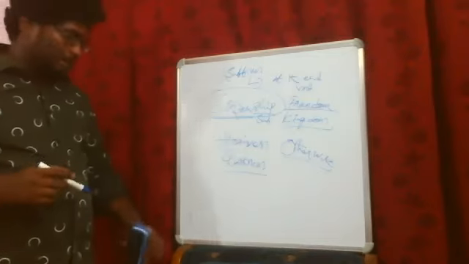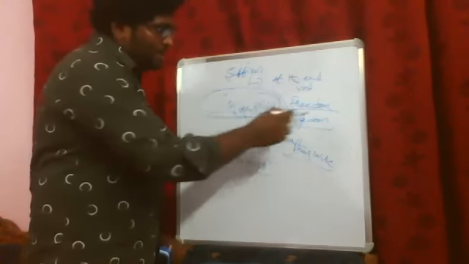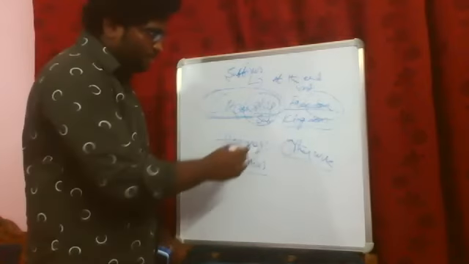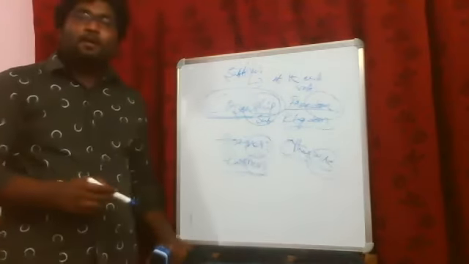See here, I'll tell you one thing. You can ask me, how are you writing these: SHIP, DOM, NESS, and WISE?